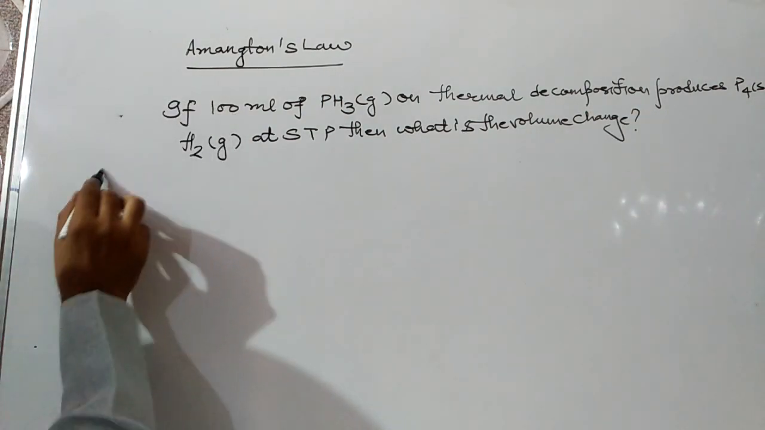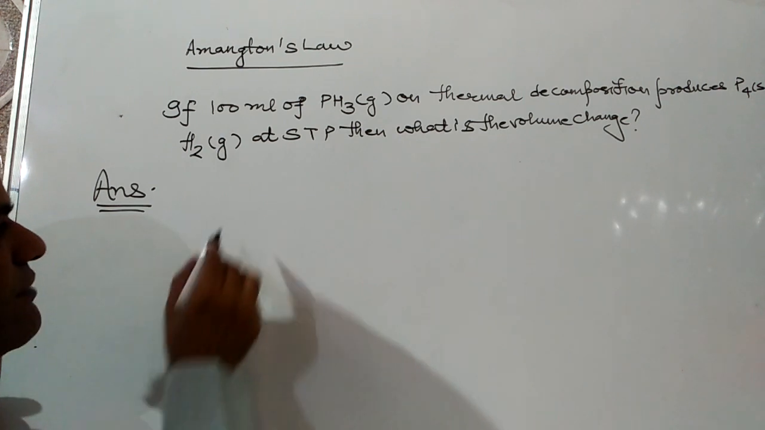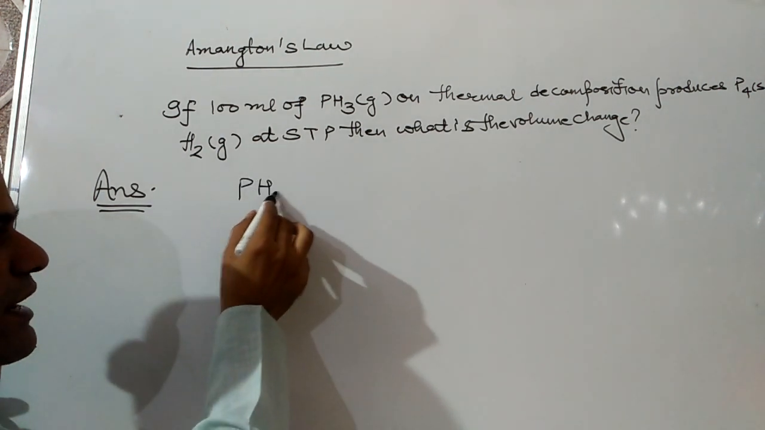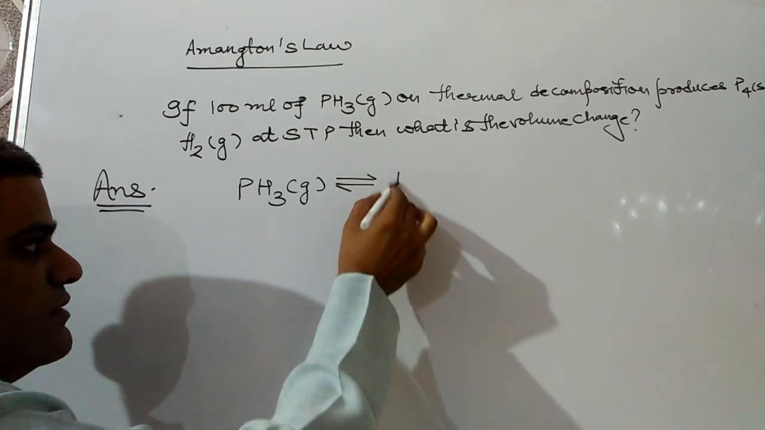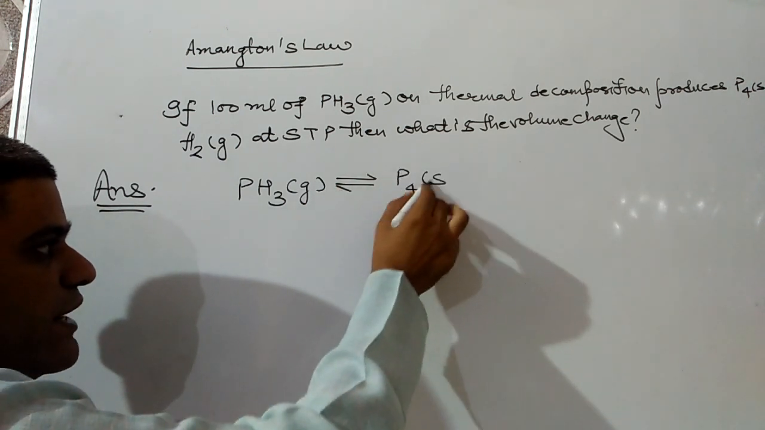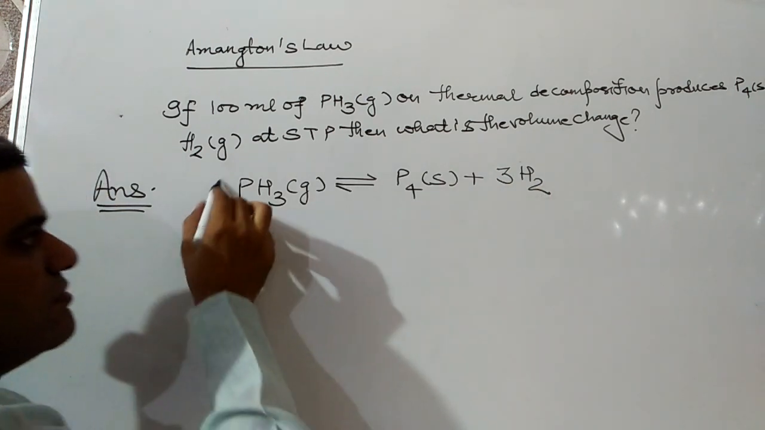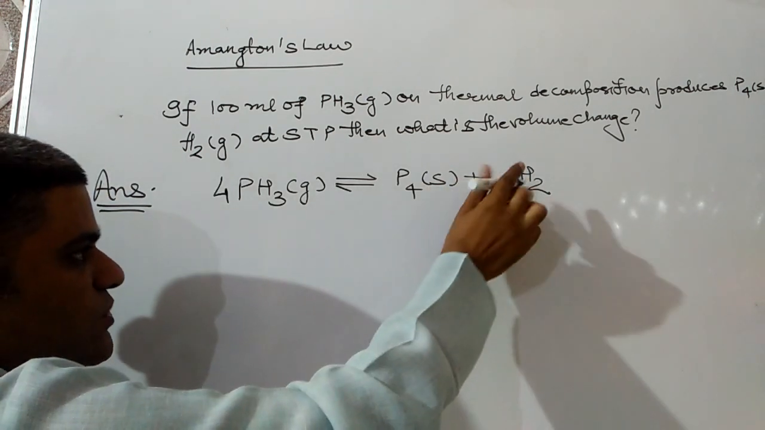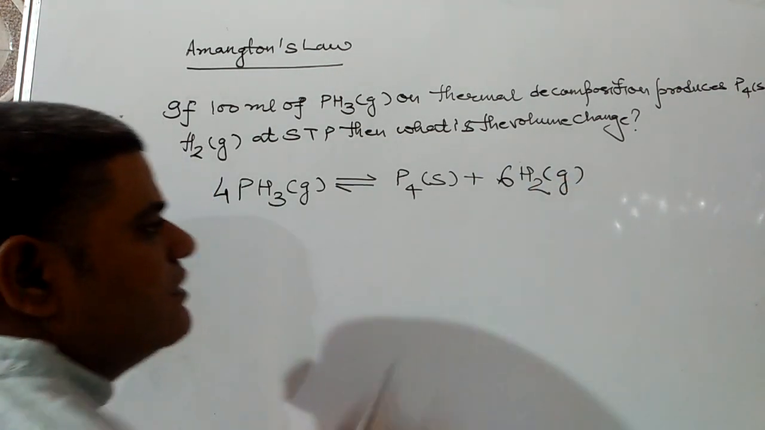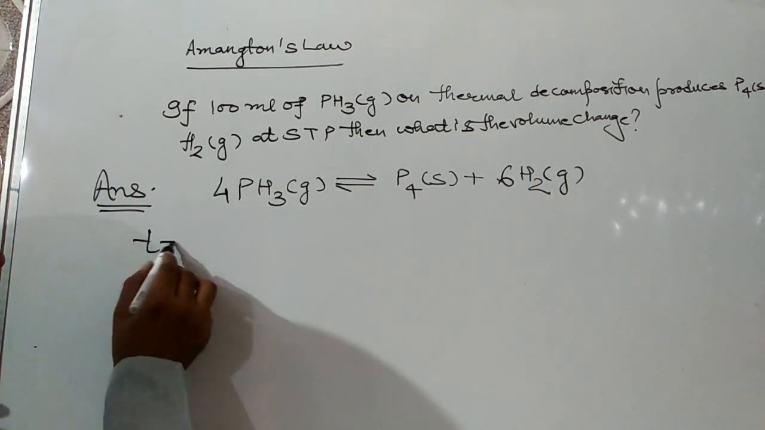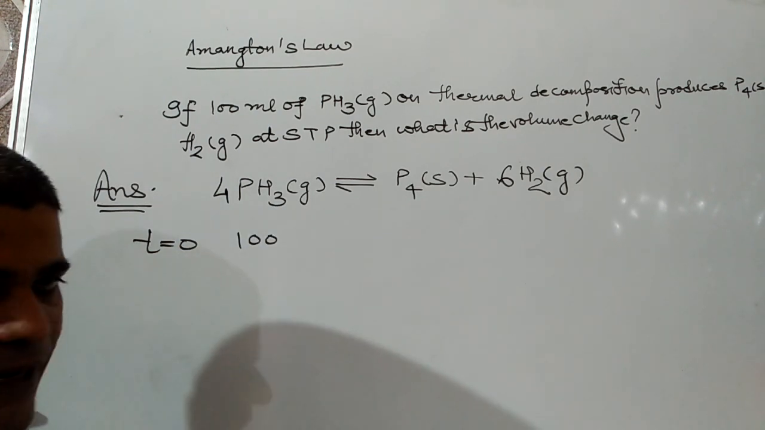What is the volume change? So here, first you have to write down the equation. PH3 gas on thermal decomposition will give P4 solid plus 6H2 gas. So now when t is 0, total volume will be for PH3, and that is 100 ml.